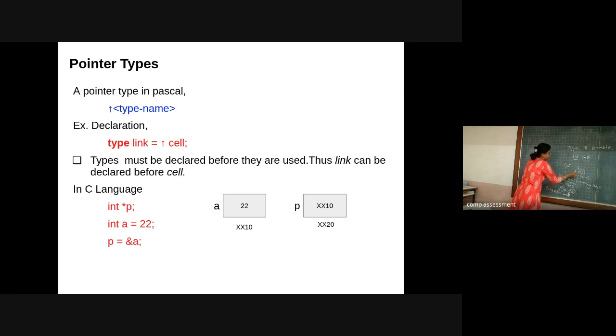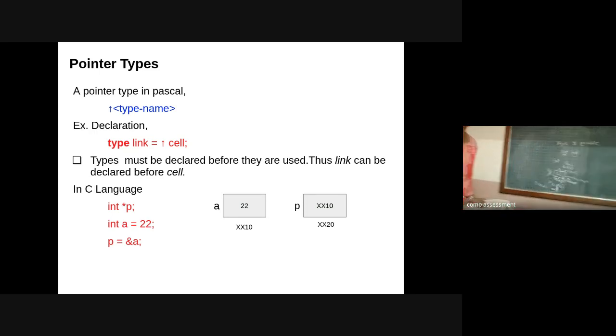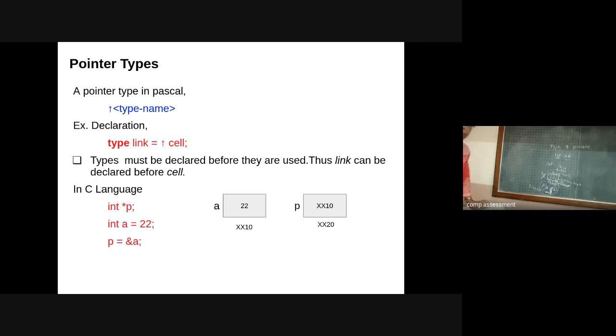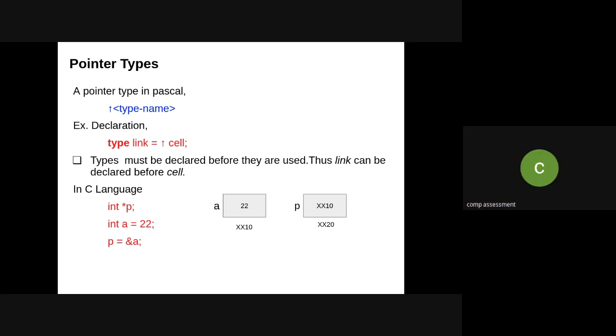When I assign this integer variable a the value 22, in memory a has a location xx20, which indicates a memory location, also referred to as an address. And my pointer variable indirectly accesses the value of that particular element. Is it clear? I hope you are able to understand this.